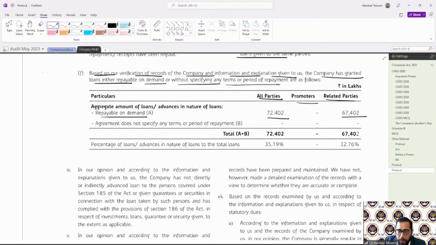So this is total loans. This is two related parties, and this is two promoters. Aggregate amount, not specifying any term, it is not there. Now percentage of total loans, if you see the percentage over here, total loans and advances in the nature of total loans. Okay, so it is provided over here.